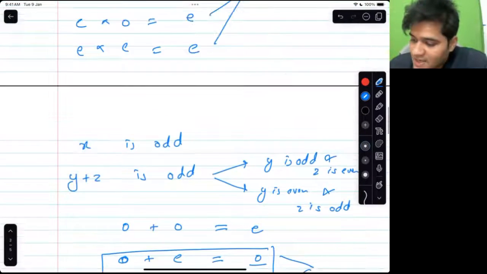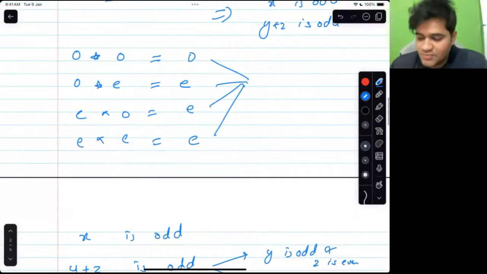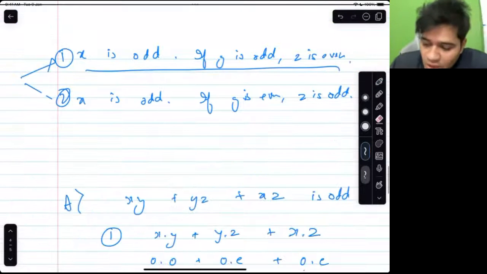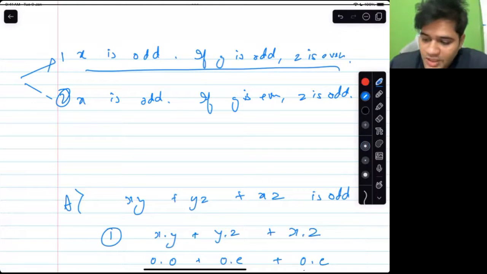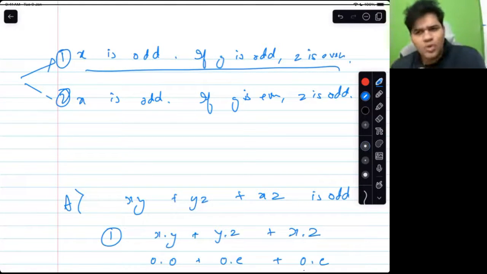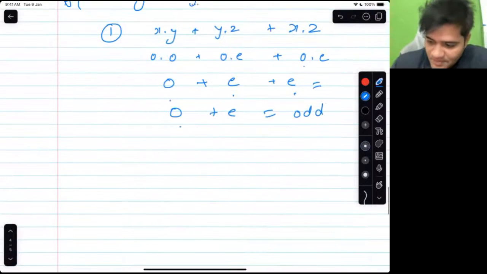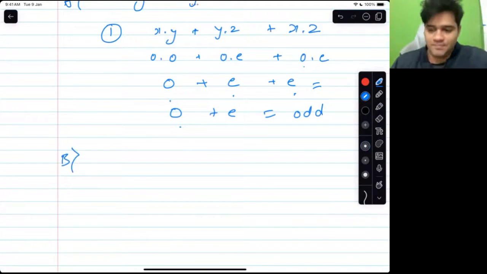And what did the statement say? The statement was also saying that this is odd, which means it is not false, at least according to statement number 1. According to statement number 1, it is not false. So we need not check for statement number 2. If it was false for both 1 and 2, then it would be false. Alright, so A is not our answer. Let us go to situation B.